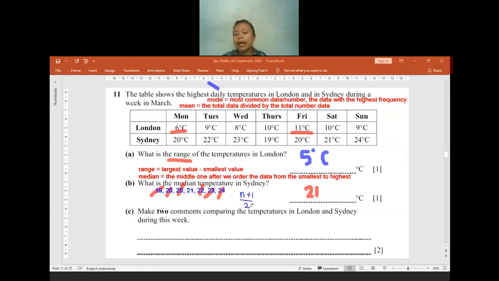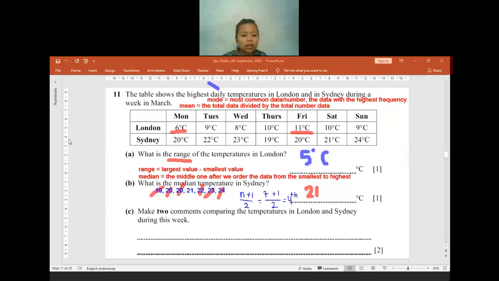Because there are 7 datas, so it will be 7 plus 1, divided by 2, which equals 4. But the answer is not 4, the answer will be the fourth data. We have to find the fourth data from this number.